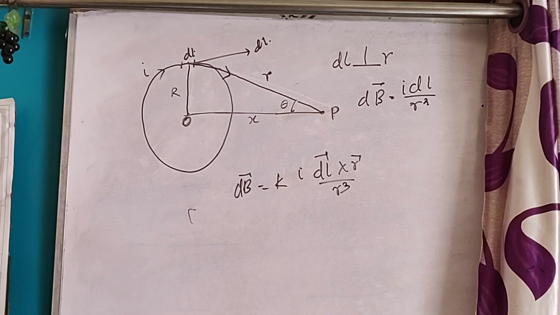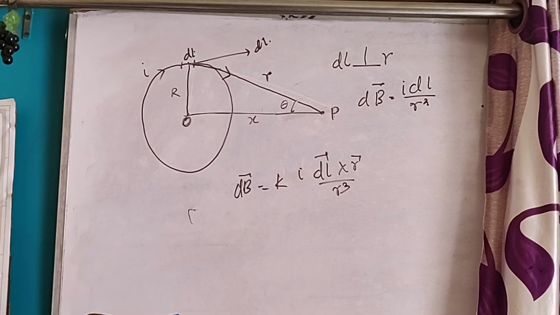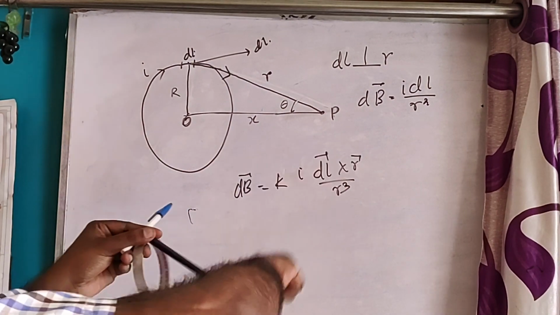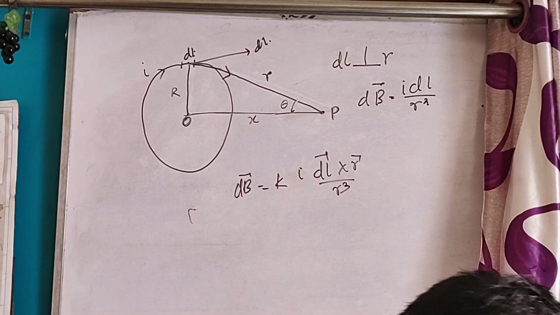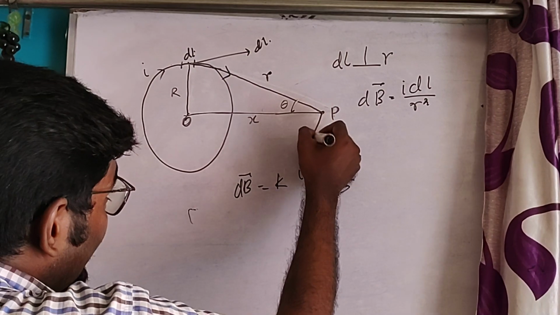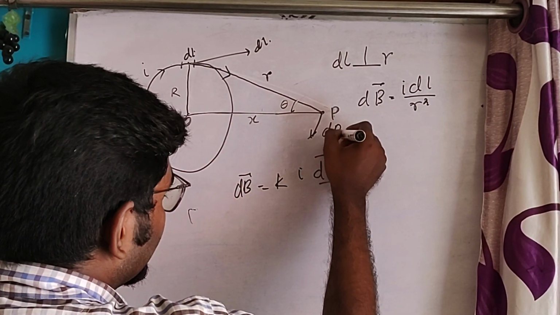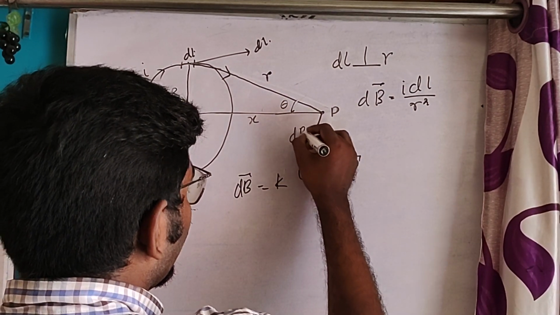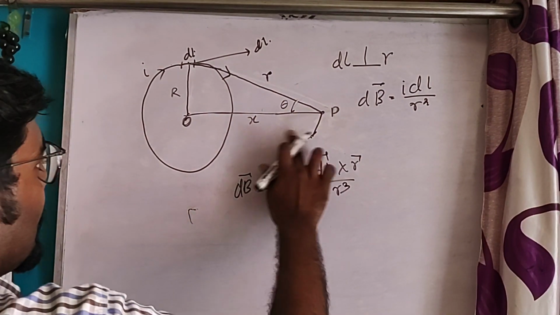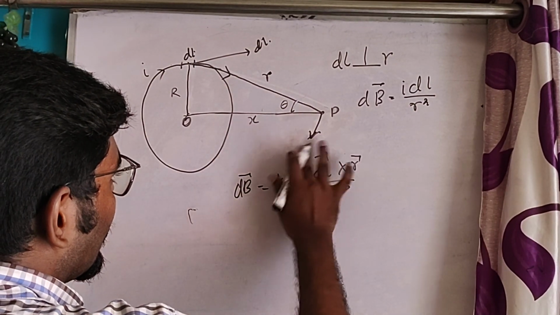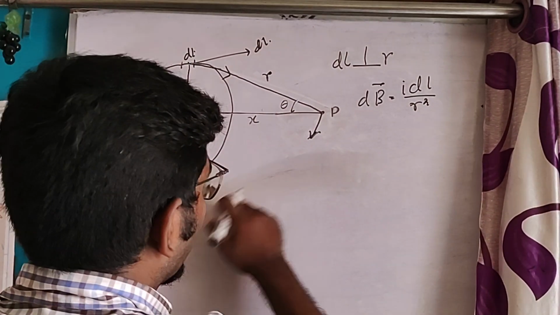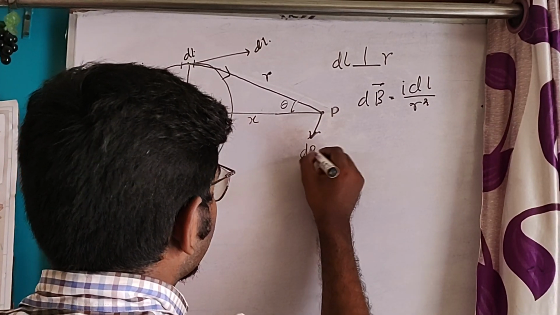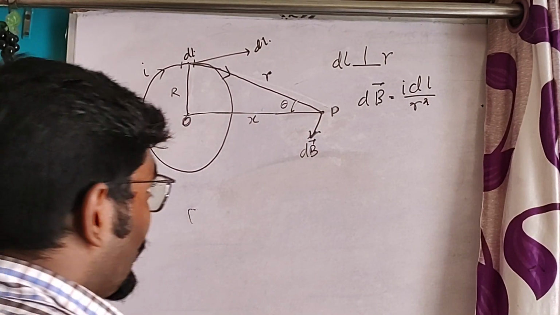So the magnetic field will be in this direction. dB is in this direction. Okay.